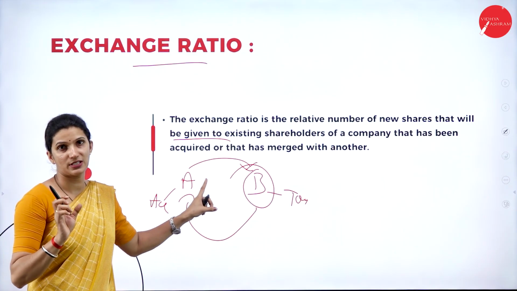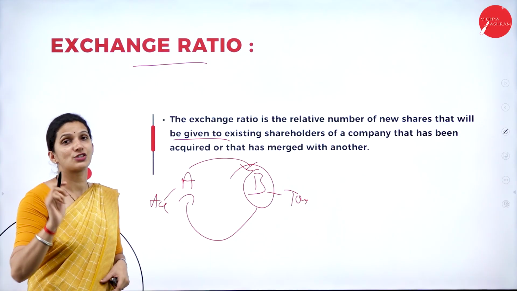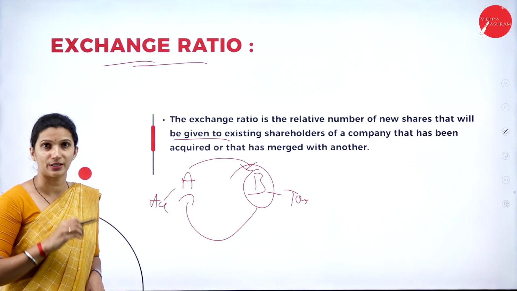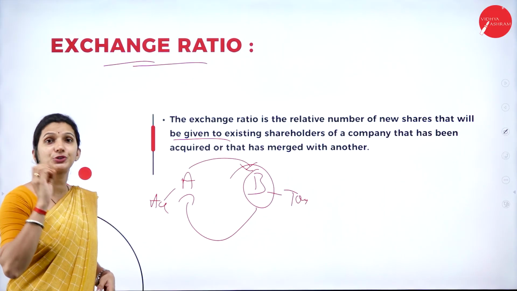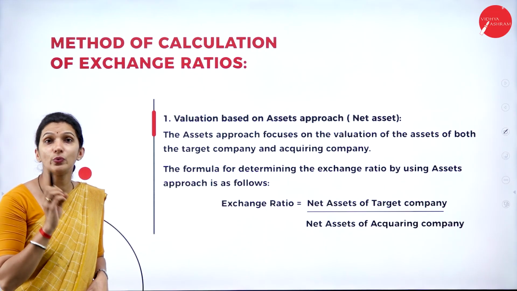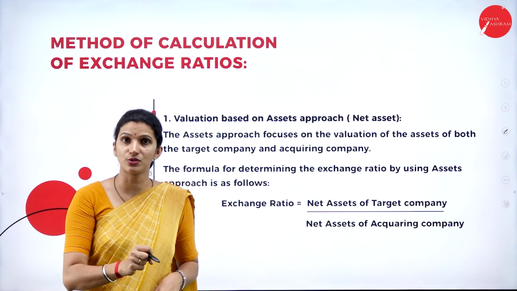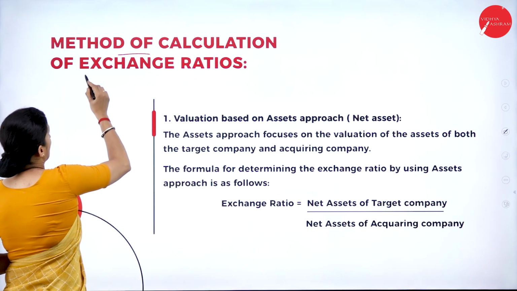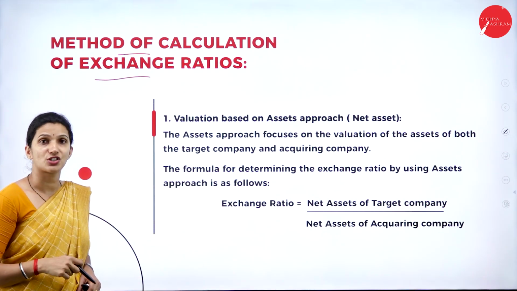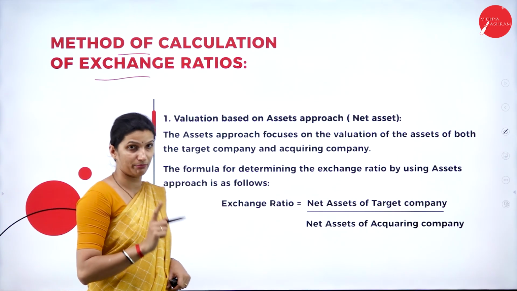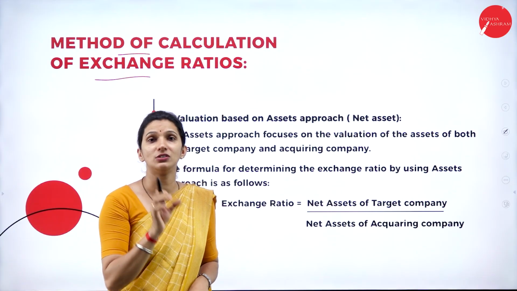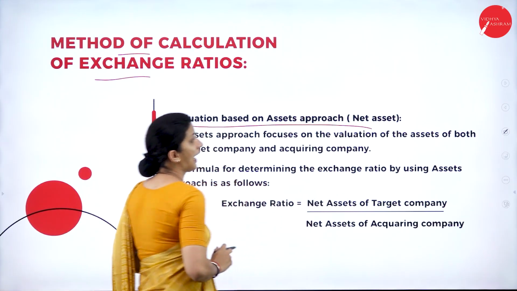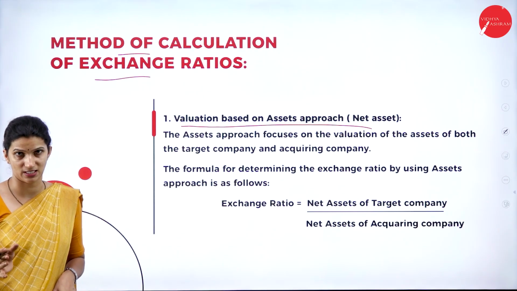So for the issue of a new set of shares, the ratio that is used there, we call it the exchange ratio. We have mainly two methods, or valuation methods, used to find the exchange ratio. The method of calculation of exchange ratio is the valuation method. One main important method is based on the net asset method. So the first valuation is based on the asset approach, that is, the net asset approach.